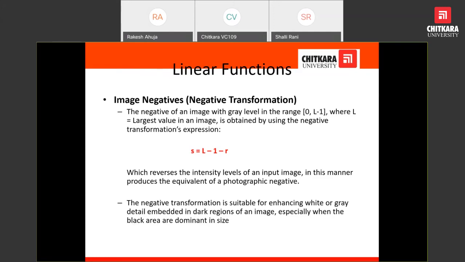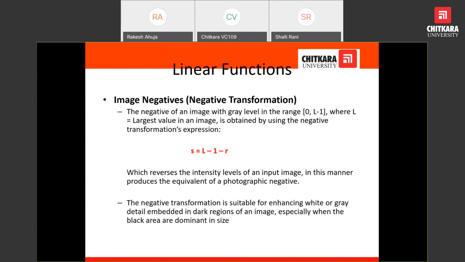Suppose the range of gray level values is from 0 to 255, so L is 255, and R is the input gray level value. Suppose the input gray level value is 0.